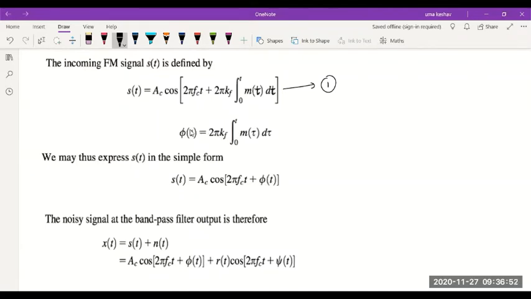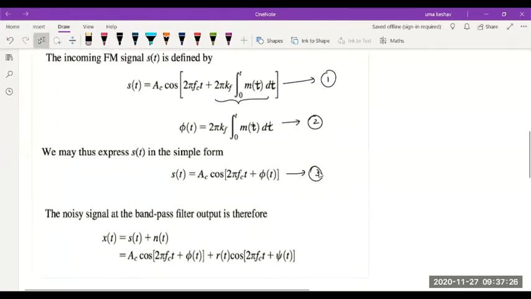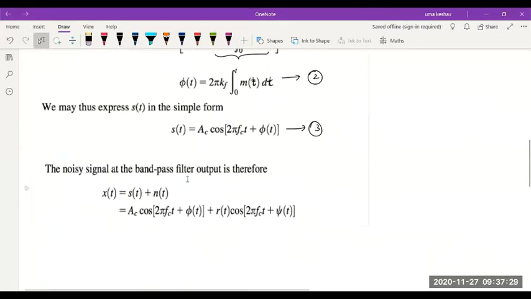Okay. And for simplicity of analysis, let's consider this second term as a phase change phi of t, where 2 pi kf integral 0 to t m of t dt, we are going to call it as phi of t, an angle. Okay. Next, we can therefore write S of t as AC cos 2 pi FCT plus phi of t. So this standard representation we are going to use. Okay. I hope it's clear till this point.